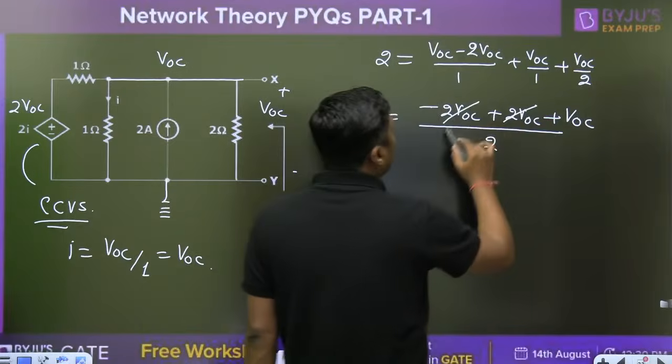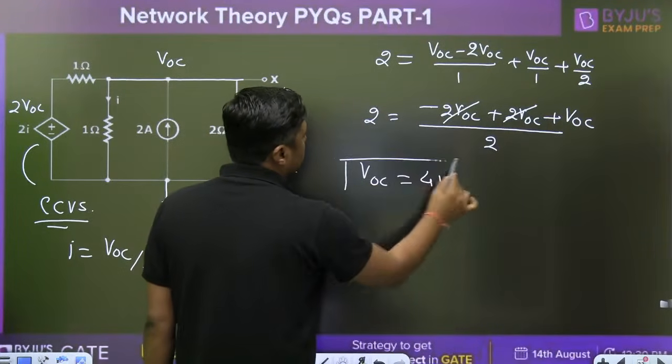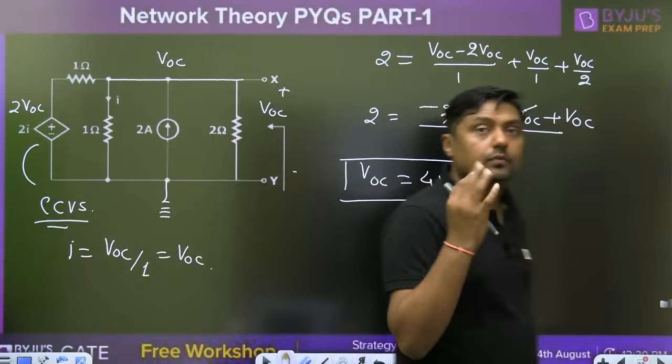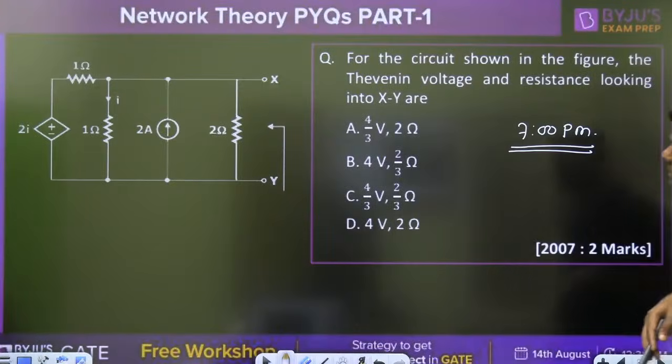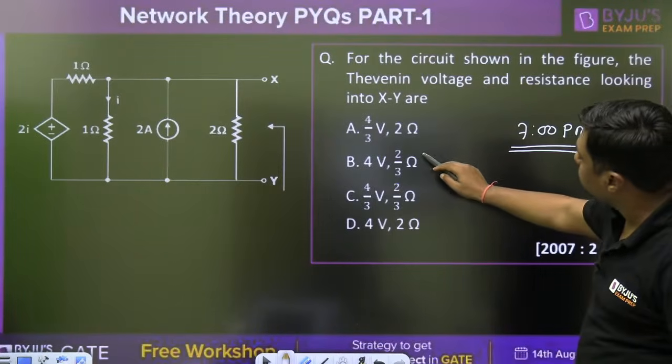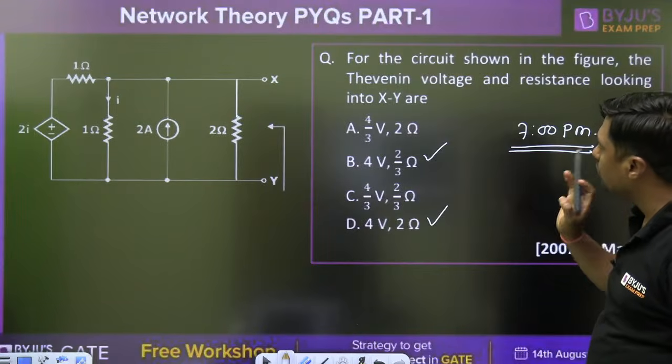This is cancelled out. What is the VOC? 4 volt. VOC is 4 volt. Which answer is 4 volt? In option B or in option D. There is 4 volt.